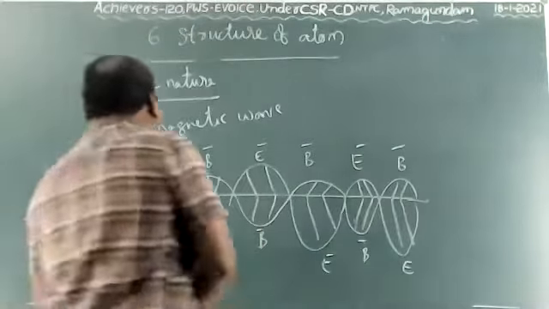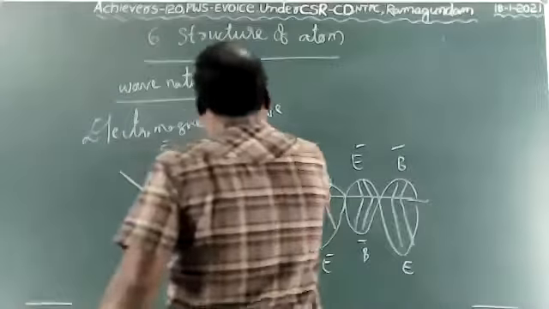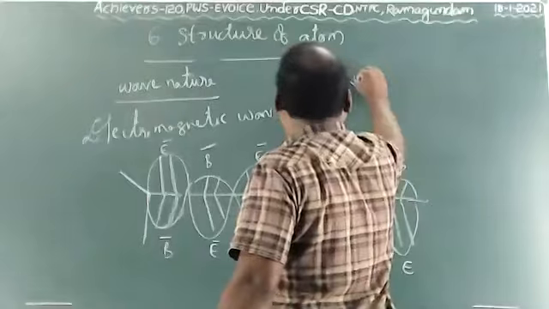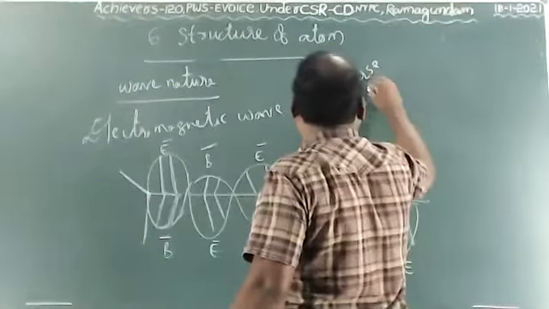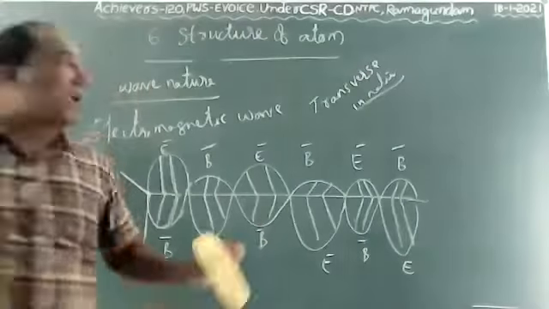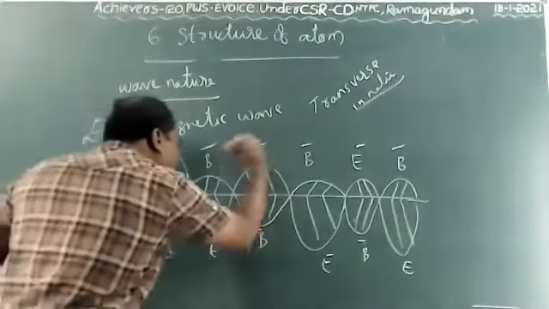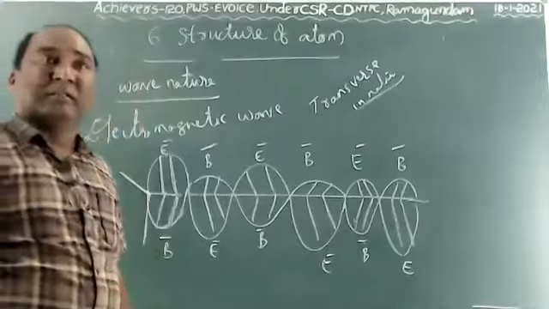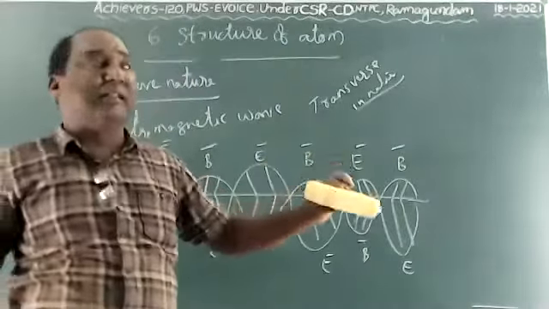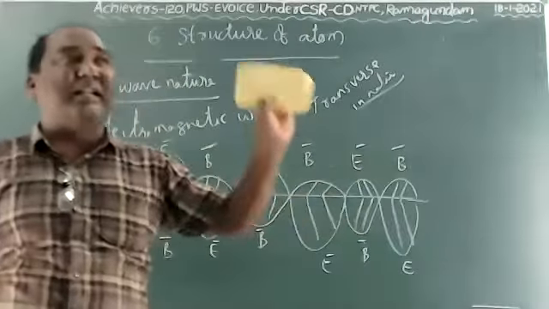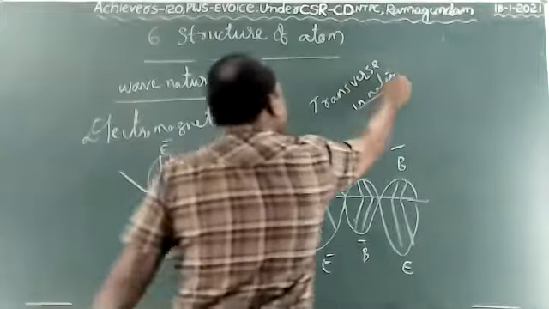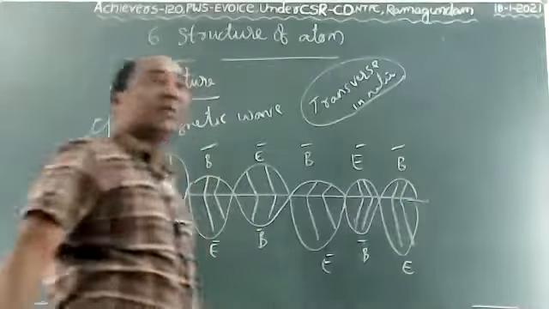The nature of electromagnetic wave is transverse in nature. Because they travel perpendicular to each other, like transverse waves. Transverse waves are formed when the waves travel perpendicular to each other. That is called a transverse wave. In the same way, the electromagnetic wave is transverse in nature.